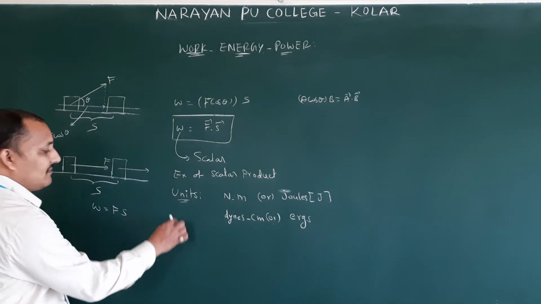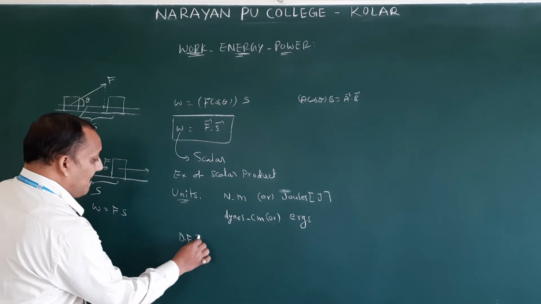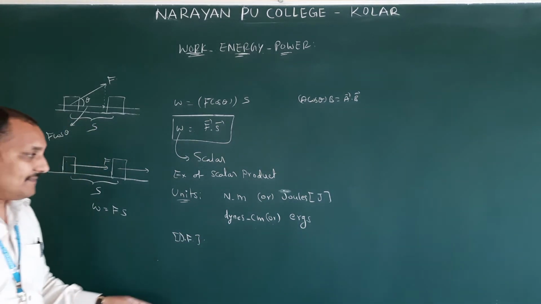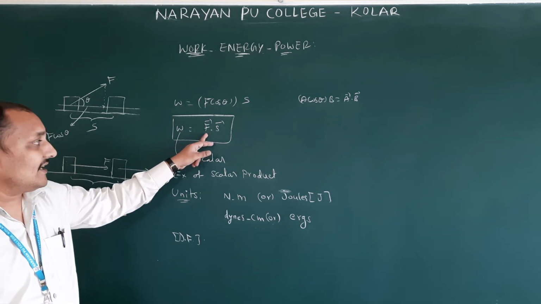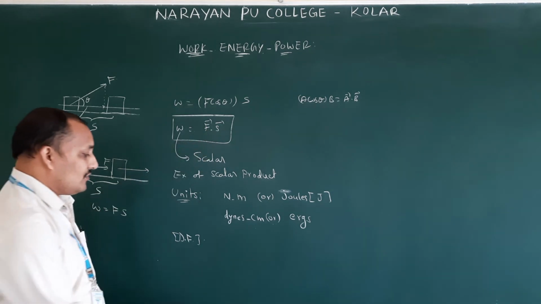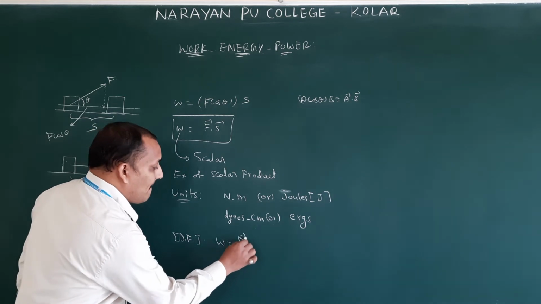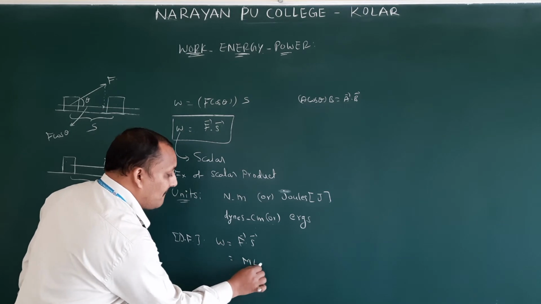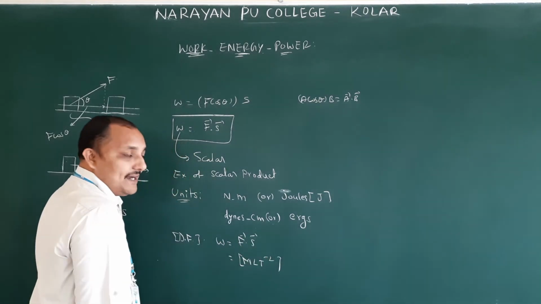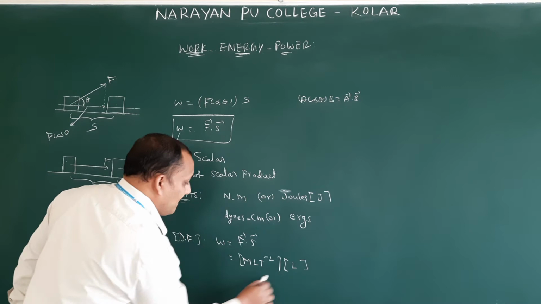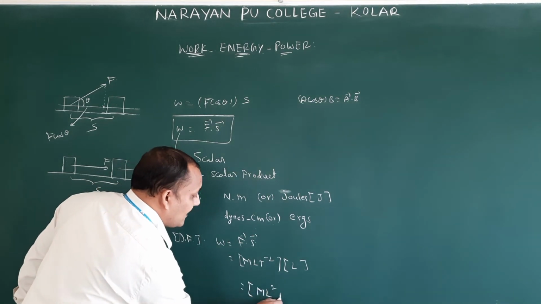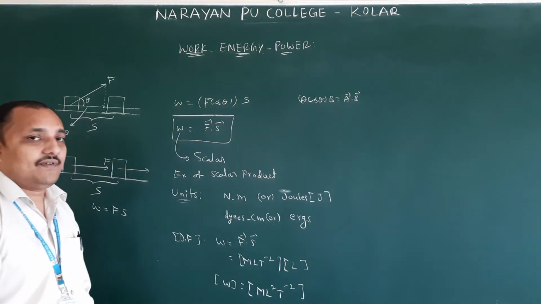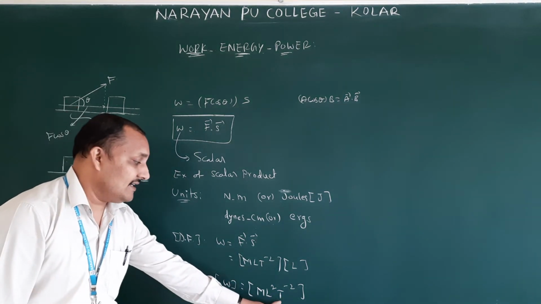Next, whenever it is completed, they will ask the dimension formula. Already we wrote the work done dimension formula in the units and measurements lesson. Now you know the formula, therefore you can directly write it. Work done is F bar dot S bar. What is the dimension formula for force? M L T power minus 2. Displacement is L. Therefore, M L square T power minus 2.